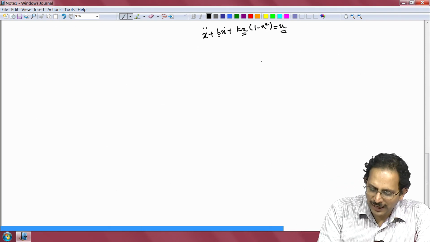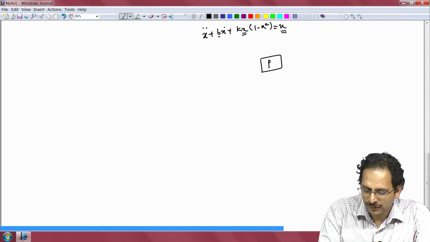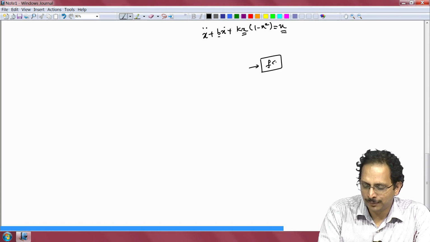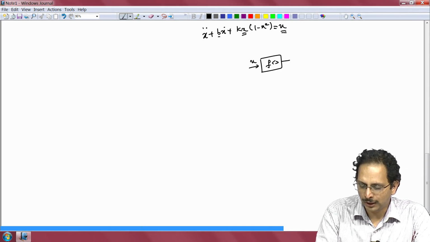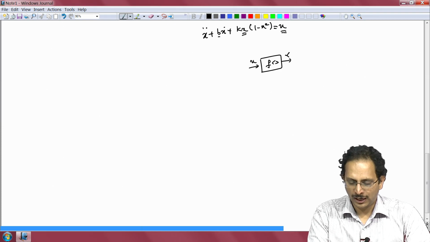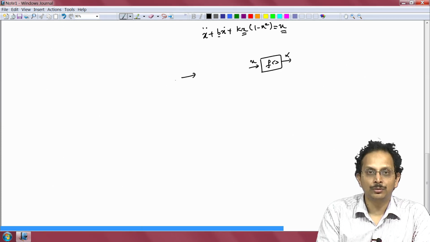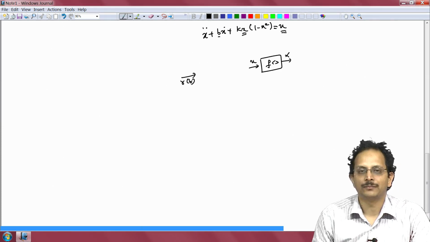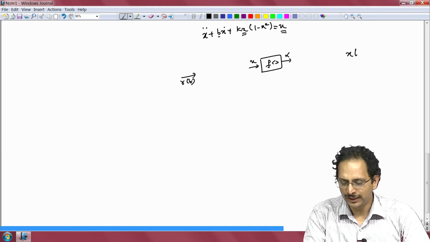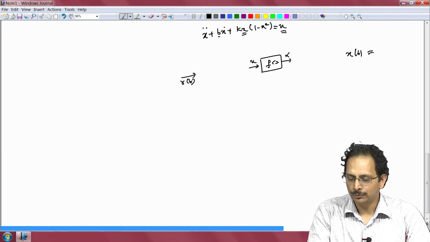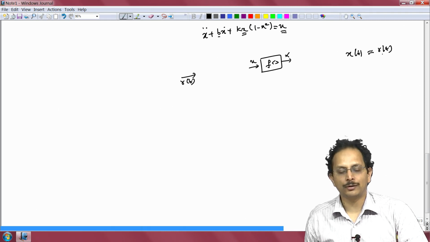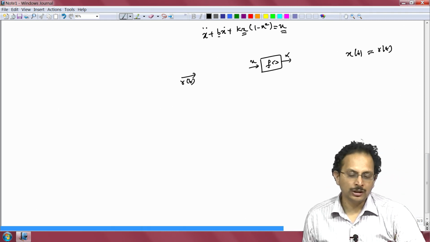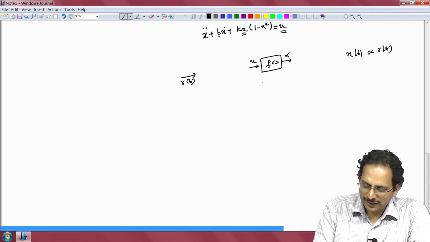So, let us say we have our plant f, which represents the mapping between the input u and the output x. Our goal is to somehow get it to track a reference r of t. Somehow we have to get x of t to be equal to r of t, that is our objective. Now, we shall approach this problem in a slightly different way.